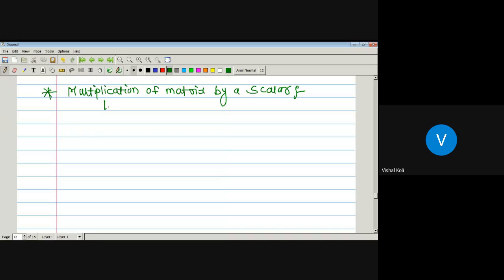Let A equal to Aij be a matrix of order m by n, and K be any scalar.